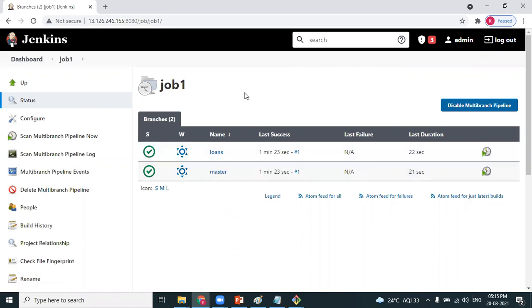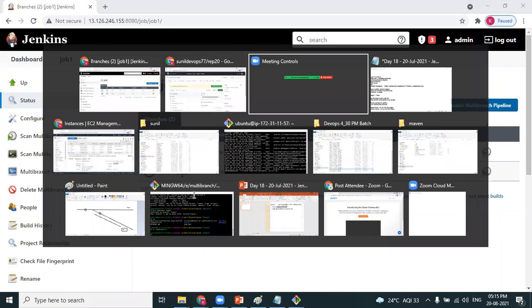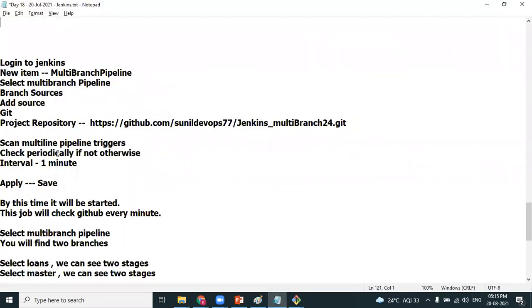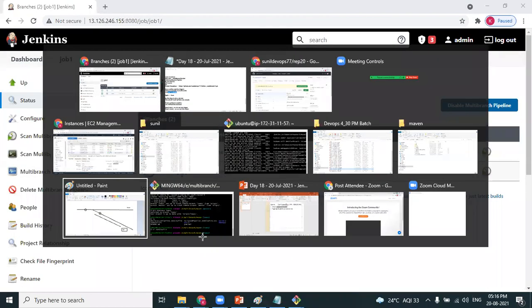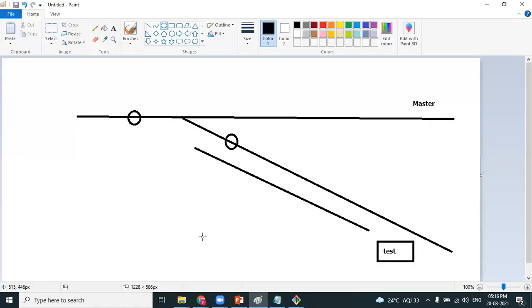So let me clarify. I have selected multi-branch pipeline, and this is very important: scan multi-branch pipeline triggers, check periodically. The interval I have mentioned as 1 minute. But please don't think that every 1 minute it will get executed. No, every 1 minute it will not be executed. It has now executed once. Next, it gets executed only when the developer makes some modifications on the GitHub source code,